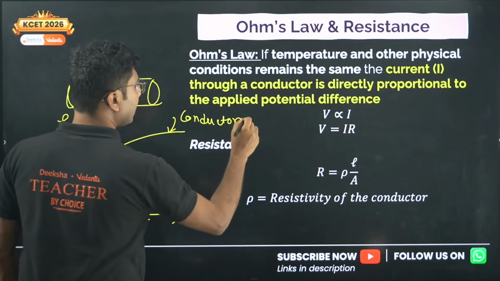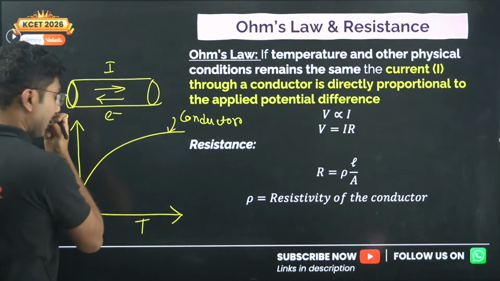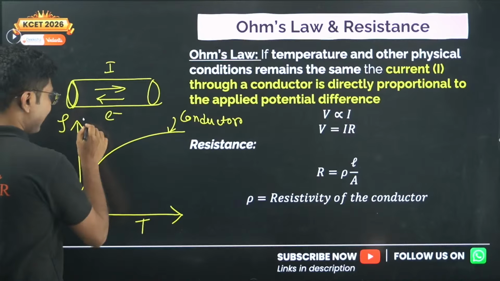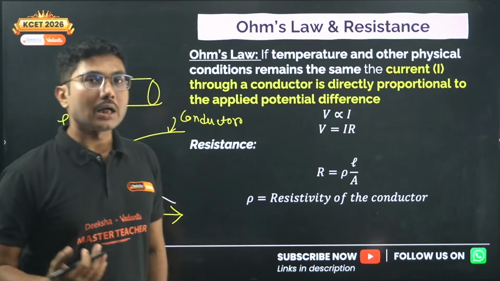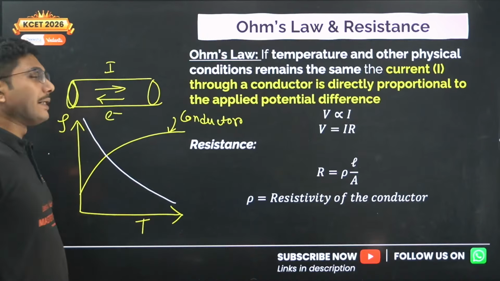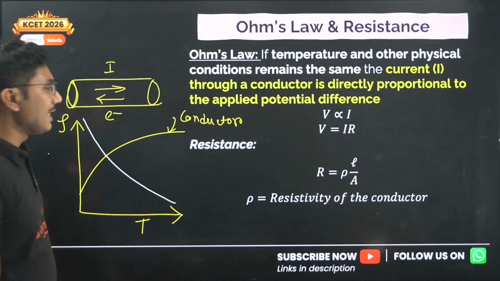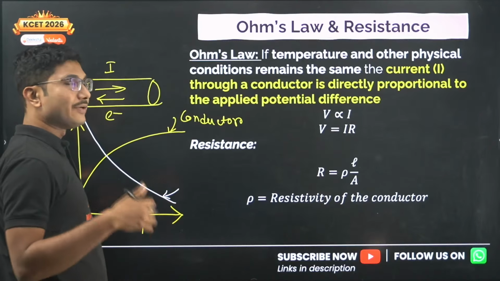This graph is very, very important. Based on this, a question came in 2025. There are a few materials for which resistivity decreases. Now resistivity increases means it becomes a bad conductor. But there are some materials for which, if you increase the temperature, the resistivity decreases. That means it becomes a good conductor. Lower the resistivity, conductivity is good.